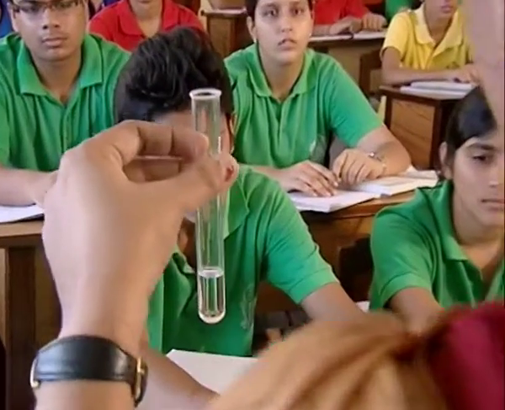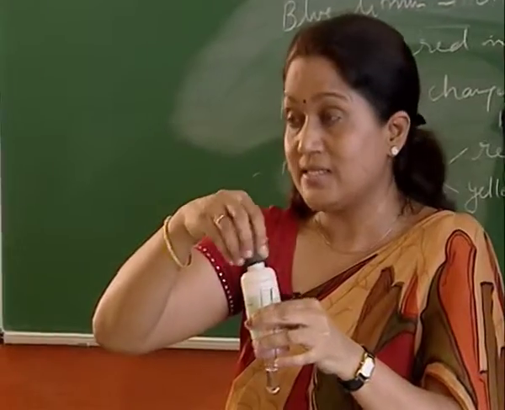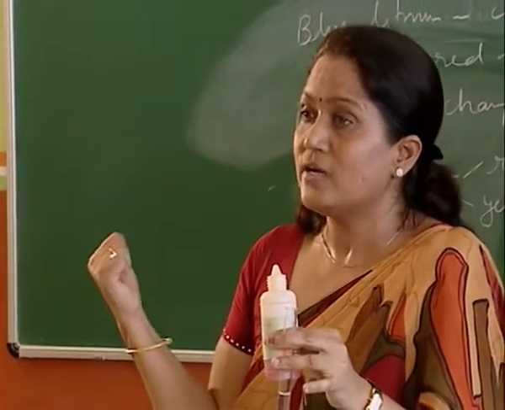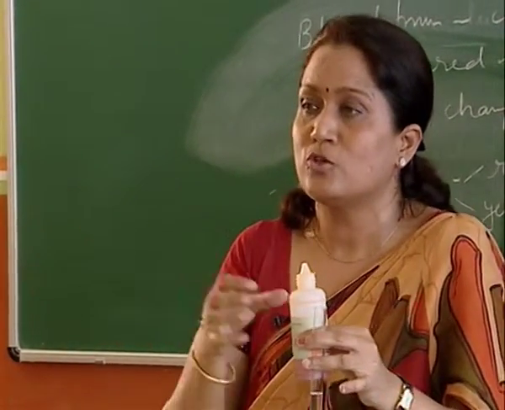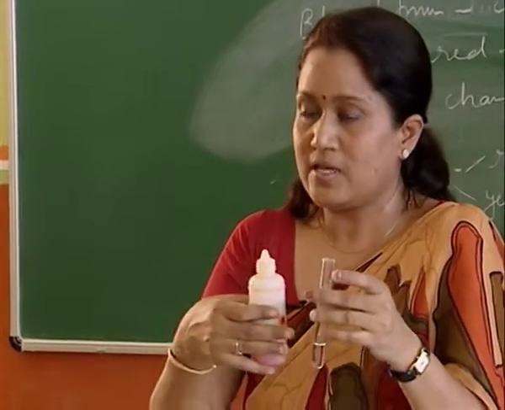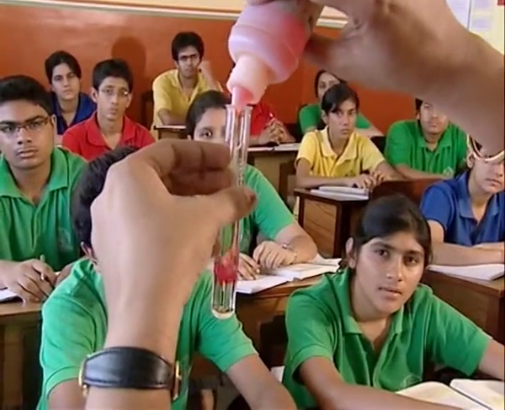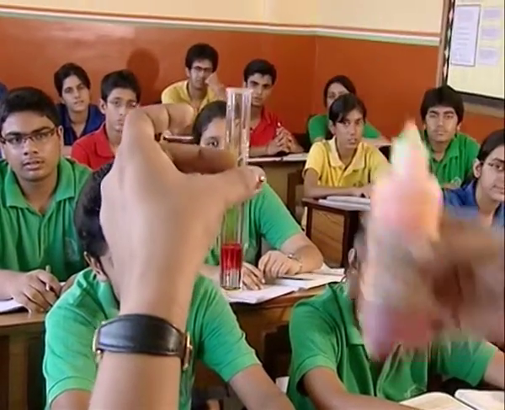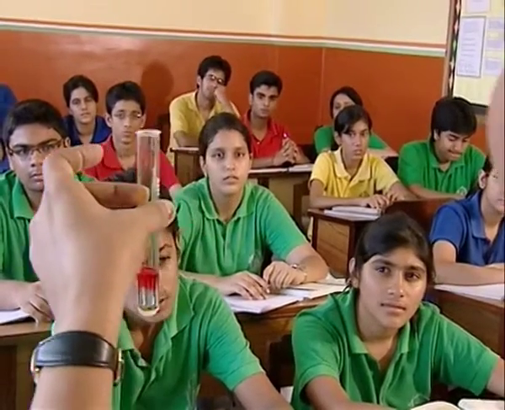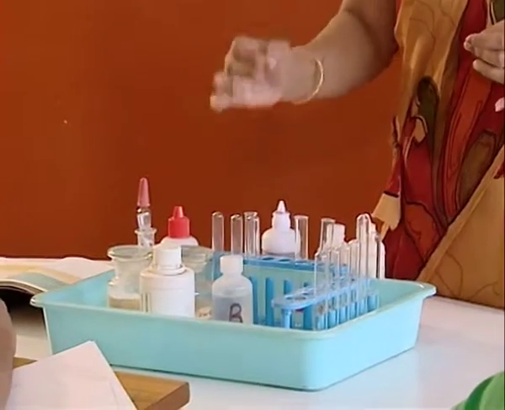Let's take methyl orange. Now methyl orange, I told you, is an indicator. It's a synthetic indicator. A natural indicator is derived from a natural source, and synthetic indicators are certain chemicals which, when they react with these substances, produce a color change. Methyl orange will change to red. All right. So this also shows and confirms. In fact, we've already confirmed it. So we'll say that sample A is an acid.